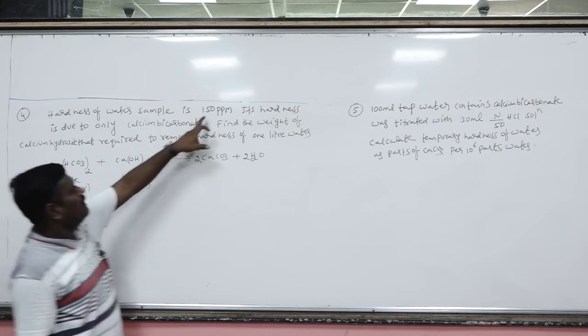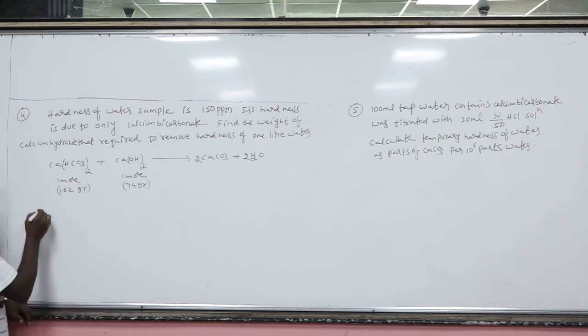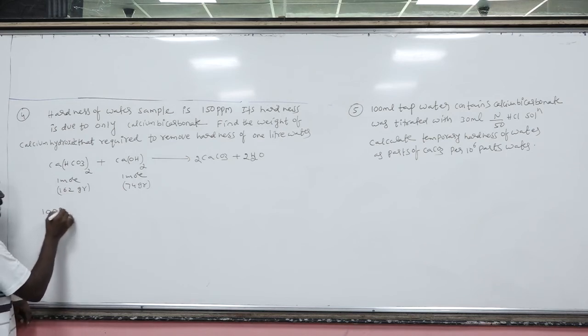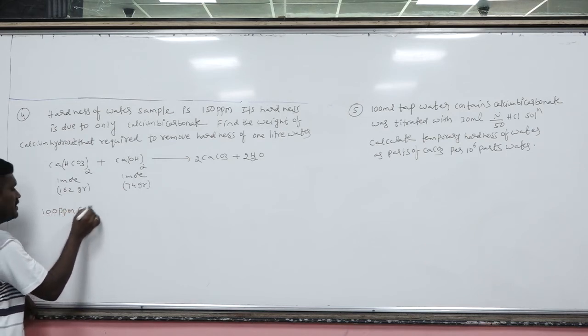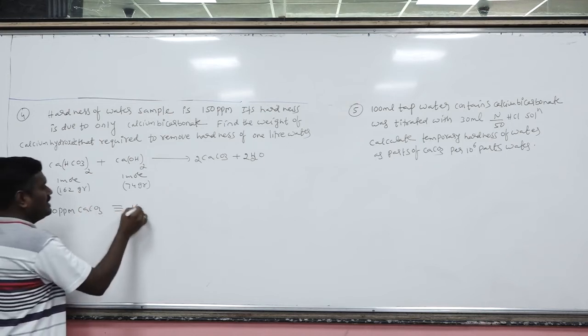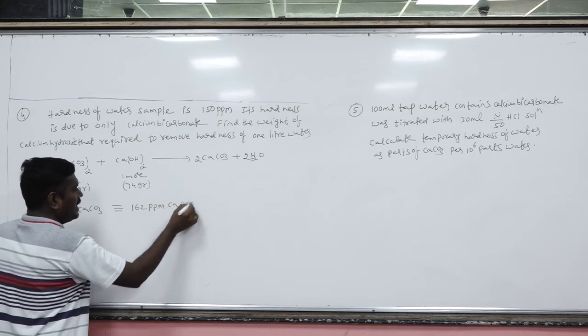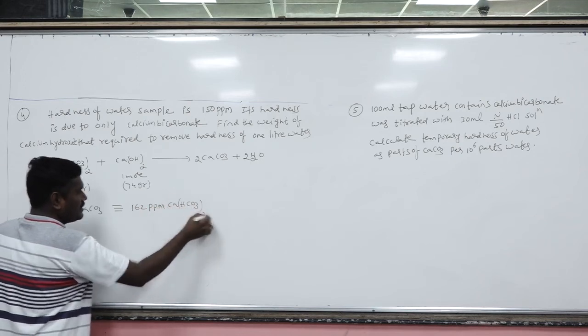Now what is the 1 ppm of calcium bicarbonate? Now here 100 ppm limestone will be equal to 162 ppm calcium bicarbonate. Yes or no? Yes.